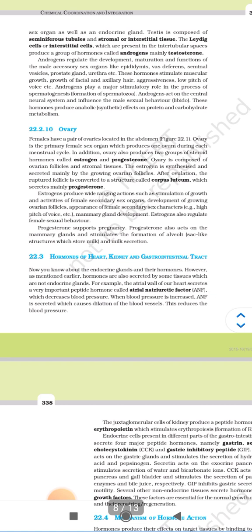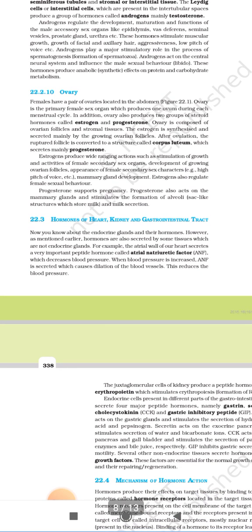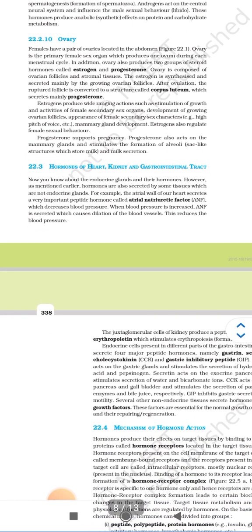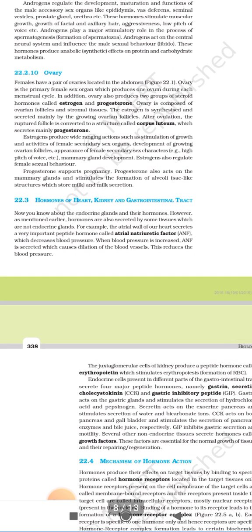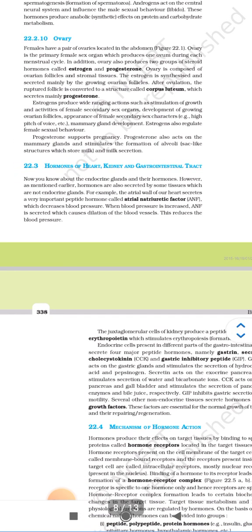The estrogen is synthesized and secreted mainly by the growing ovarian follicle. After ovulation, the ruptured follicle is converted to a structure called corpus luteum, which secretes mainly progesterone. Now, estrogen produces wide-ranging actions such as stimulating growth and activities of female secondary sex organs, development of growing ovarian follicles, appearance of female secondary sex characters, for example a high pitch of voice, and mammary gland development. Estrogen also regulates female sexual behavior.